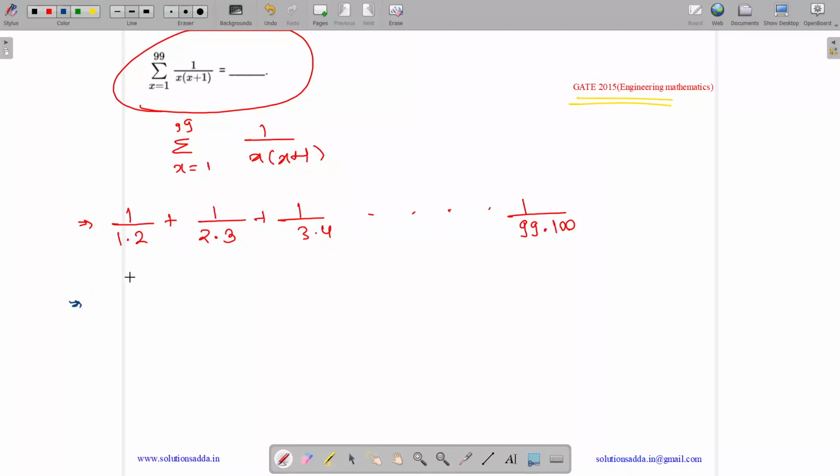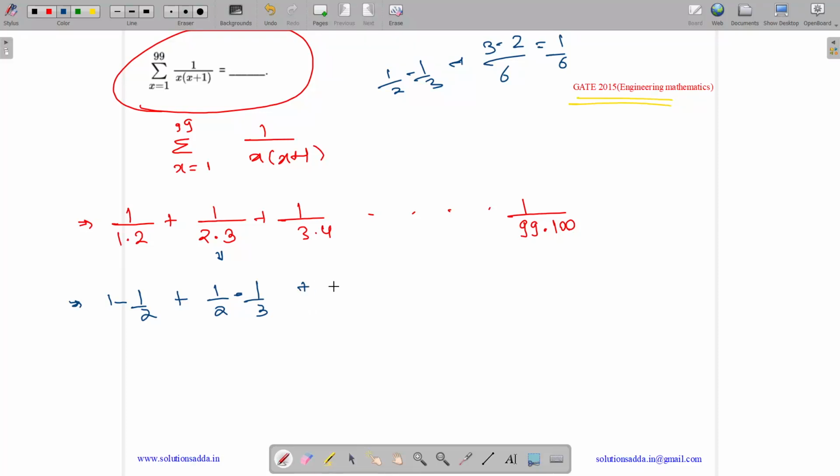Then how can we write 1 by 2? We can write it as 1 minus 1 by 2. Then how can we write 1 by 6? We can write it as 1 by 2 minus 1 by 3. Taking LCM 3, what is 1 by 2 minus 1 by 3? We have 6 as LCM, 3 minus 2, so we get 1 by 6.